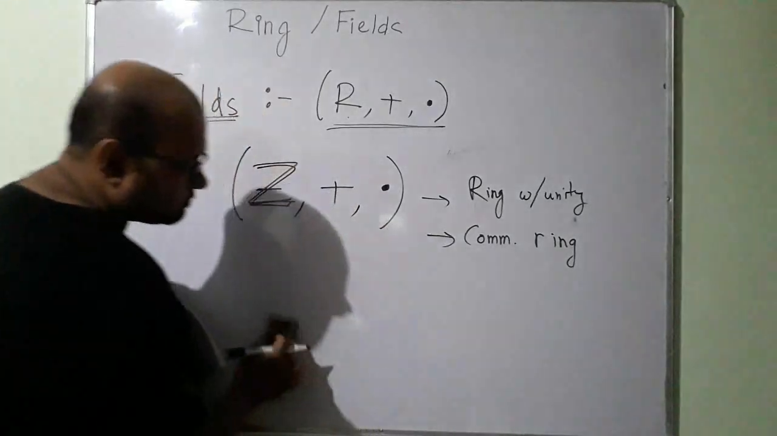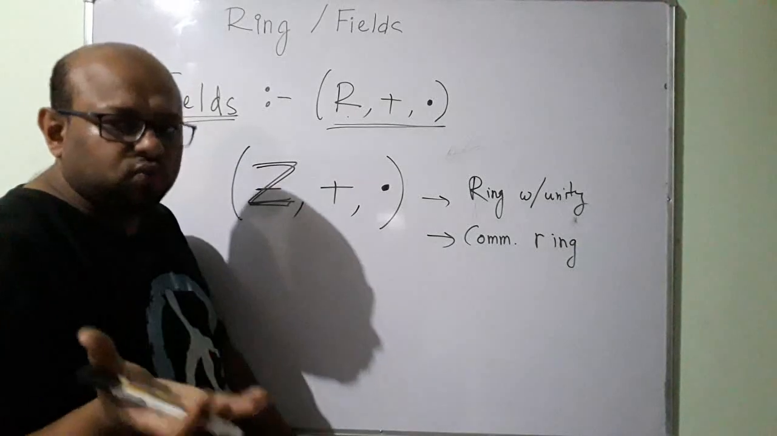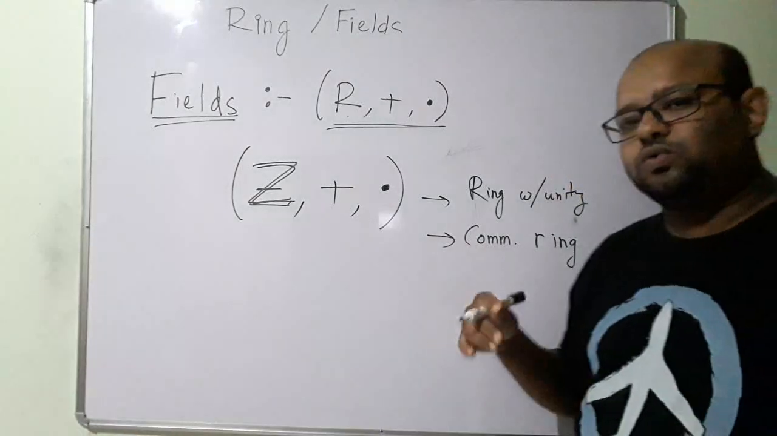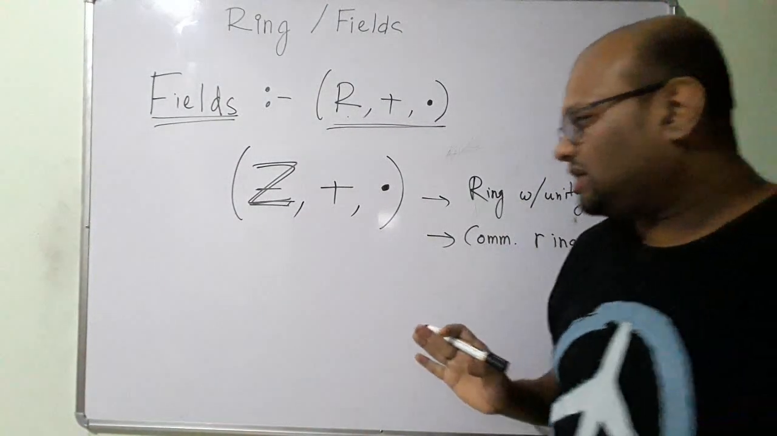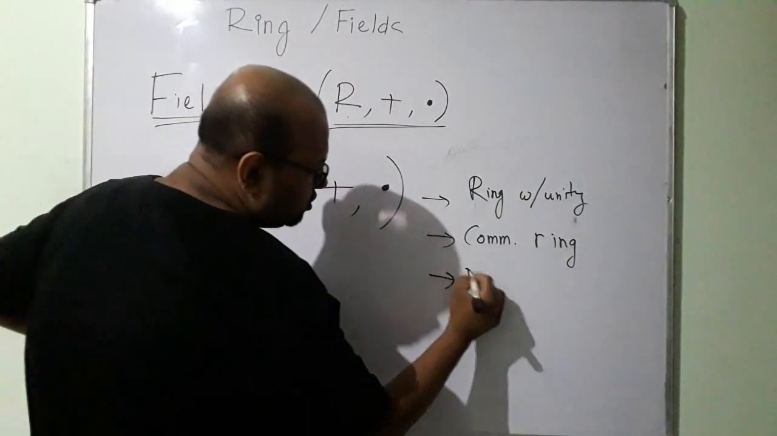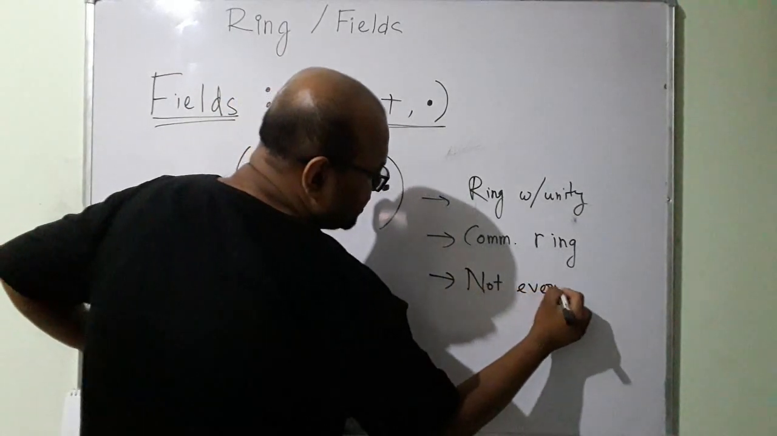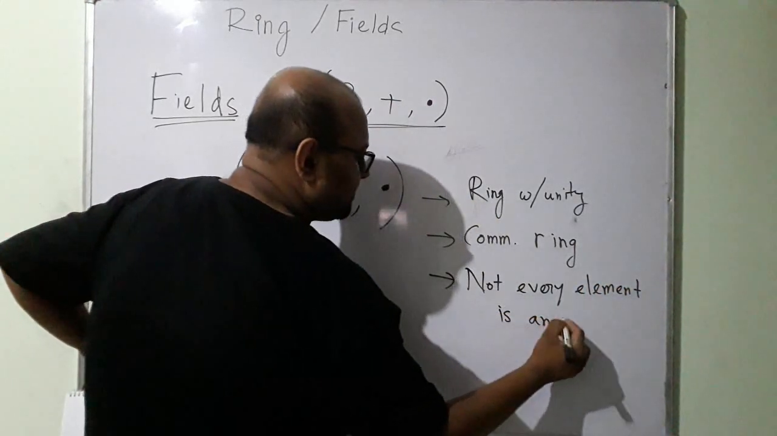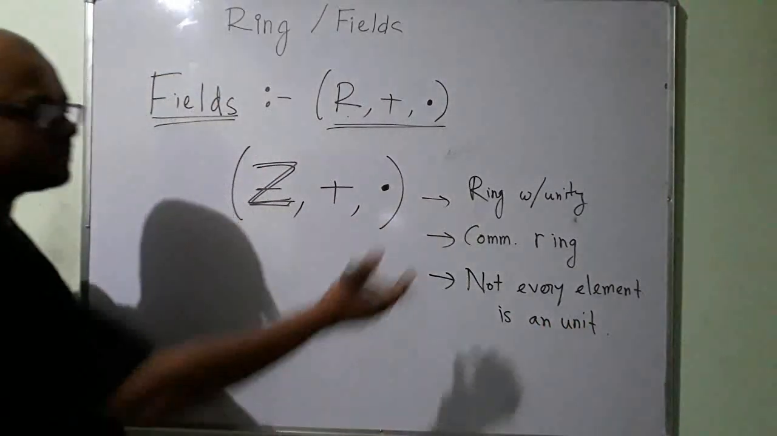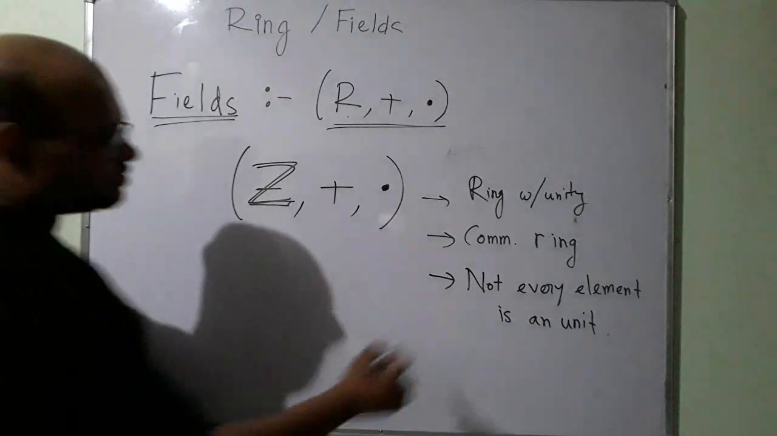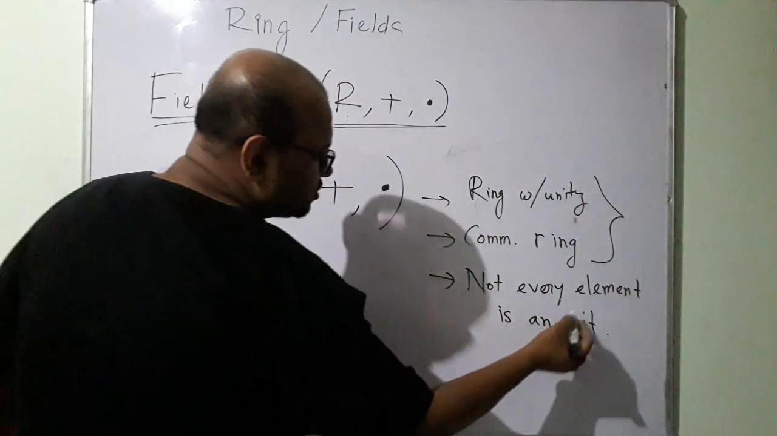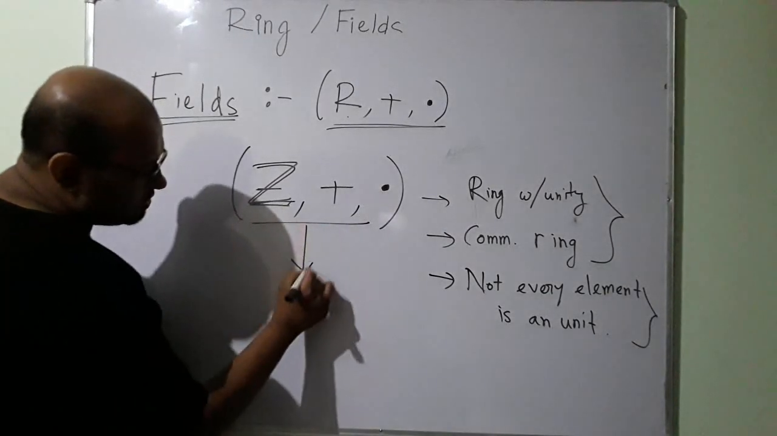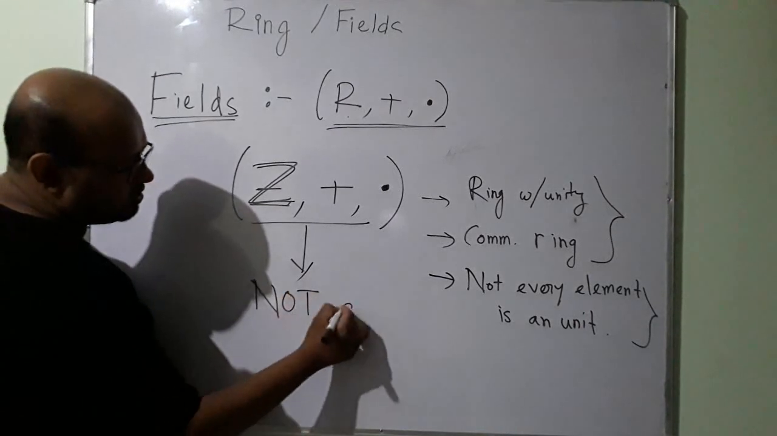So what do we know? There is an element 2. Let us use 2 as a counterexample. There is an element 2 which is not a unit. It does not have a multiplicative inverse. So not every element is a unit. For example, 2 is not a unit. So although these two rules are satisfied, this rule is not satisfied. Because of this we know this is not a field.